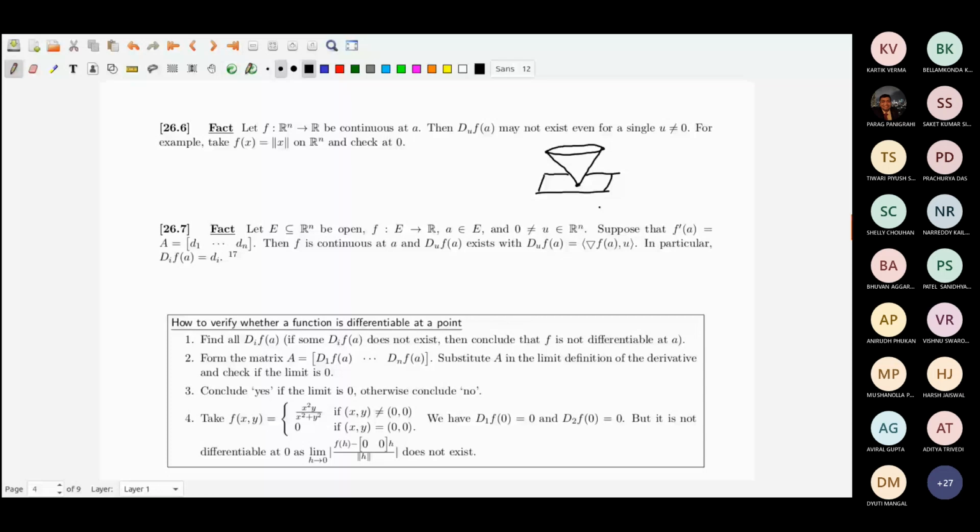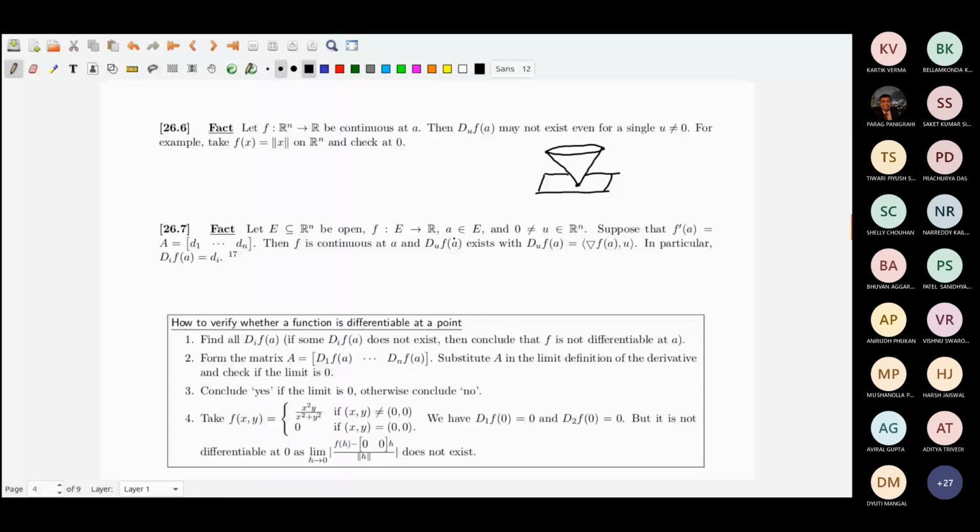Suppose that E is an open subset of Rn. Every time we will be taking E; in all these texts, mostly it is E and it stands for open subset. So be a little bit careful. And suppose that you have a real valued function defined on E, and you have a direction u, and suppose that the function is differentiable at a.